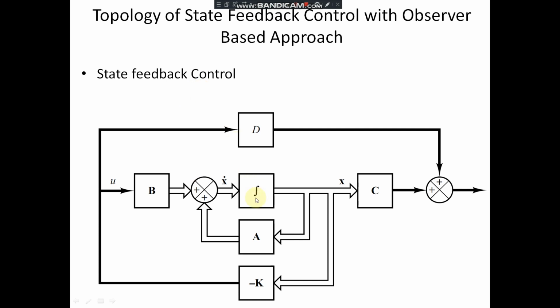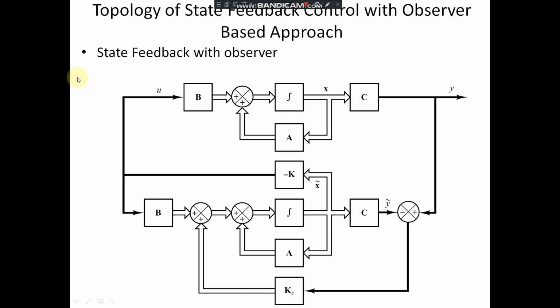So state feedback control, this we have the representation of the control system in state space. State feedback with observer, this lower part of the system is the replica of the upper part where we have an observer which is to be measured at the lower side.